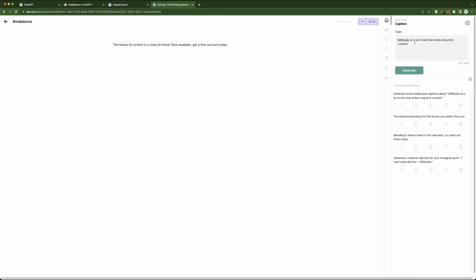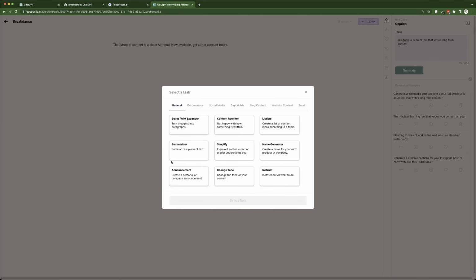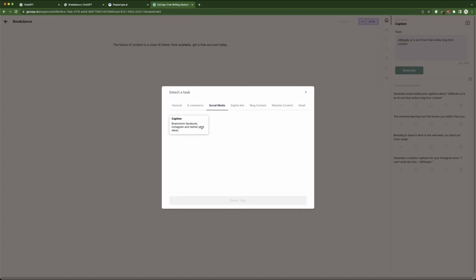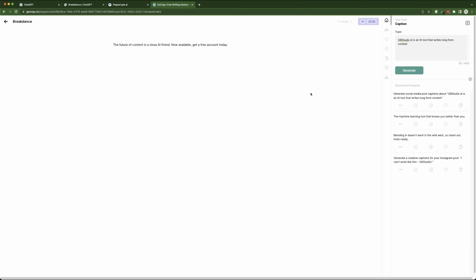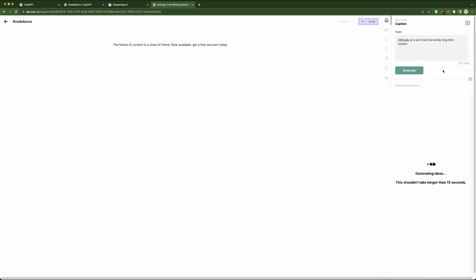It's OB Studio AI, an AI tool that writes long form content. So we're going to ask it to write a caption, because over here, when you click on this, you're able to specify what you want it to do. We are picking social media and then a caption for that. All right, so I'm going to click generate, and I'm going to see what it would be able to do for us.